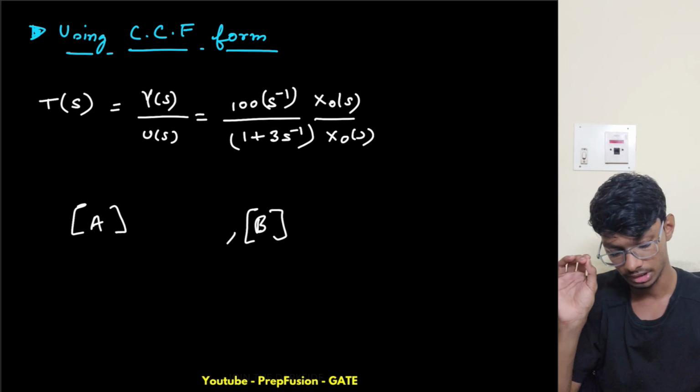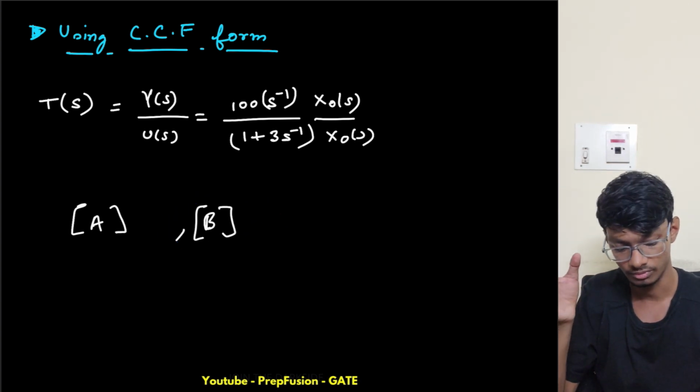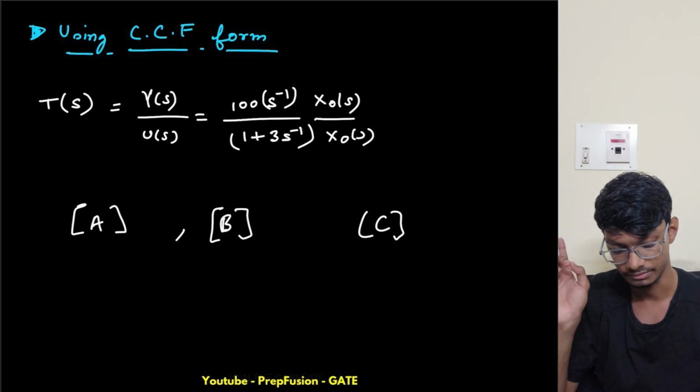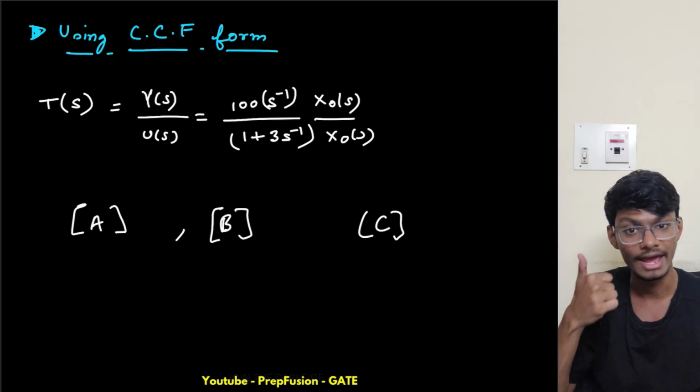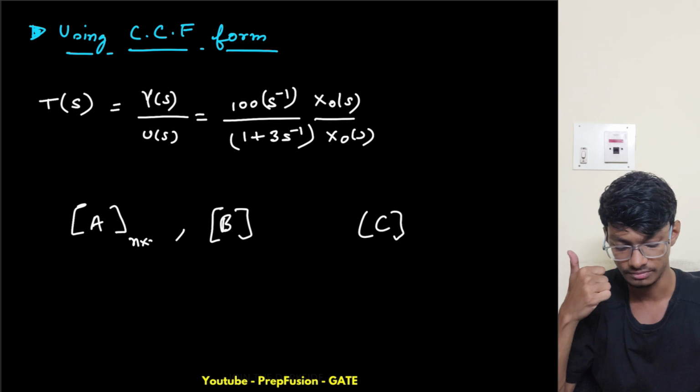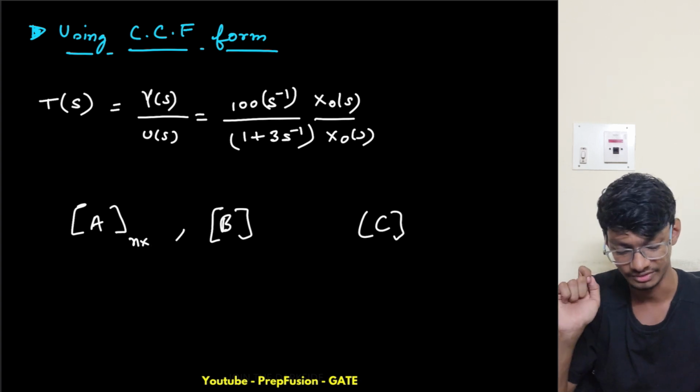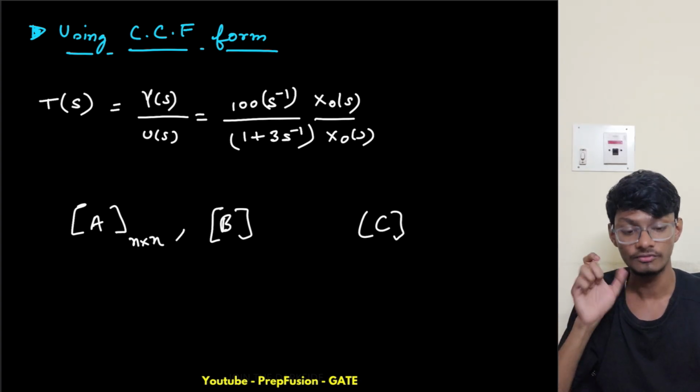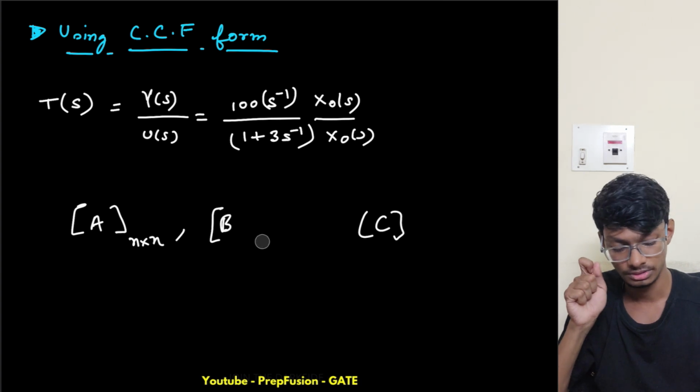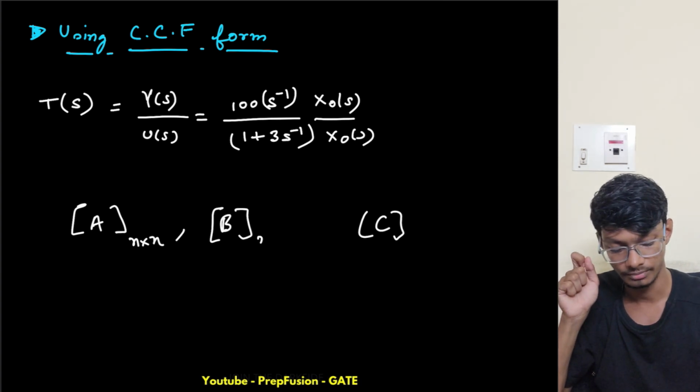So I will revise this a bit. What was the order of B? What was the order of C? Tell me, what was the order of A? Order of A was n cross n only, because it is the order of the system, and it is called the system matrix. Now what is the order of B? It was n cross m. It was B multiplied by U.